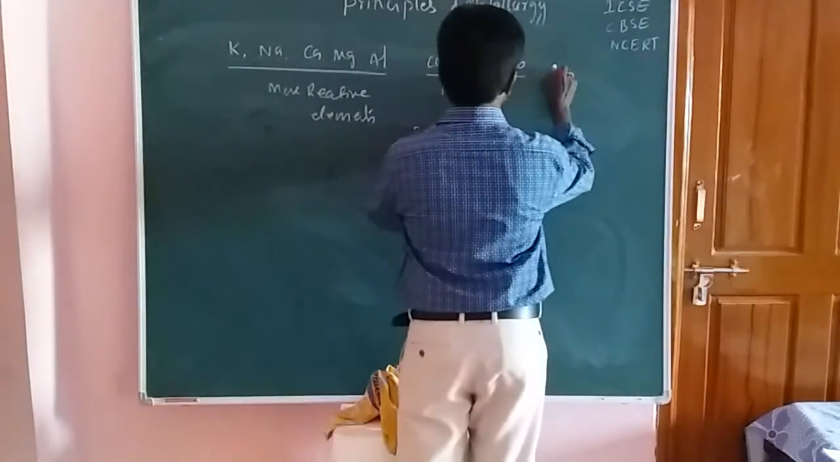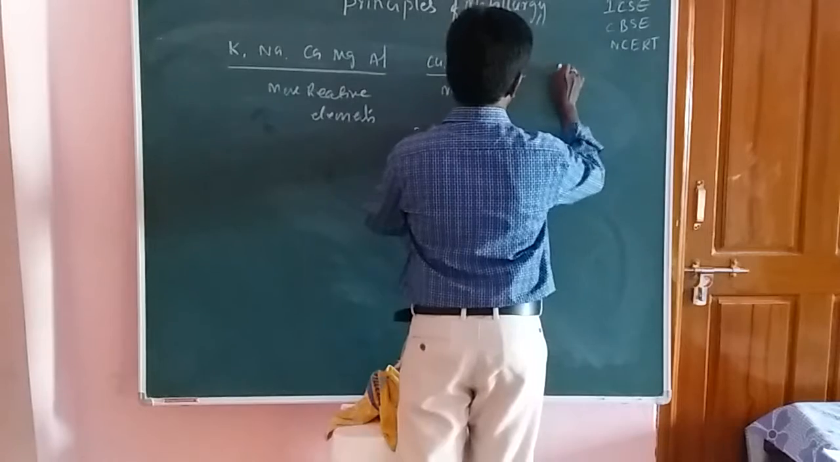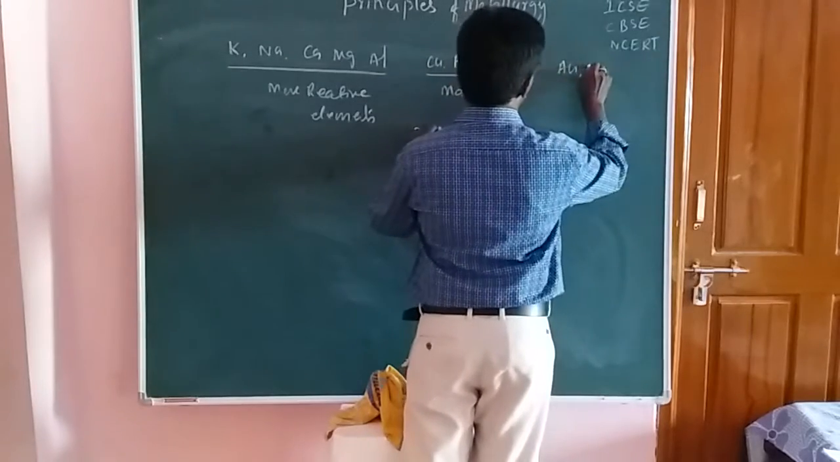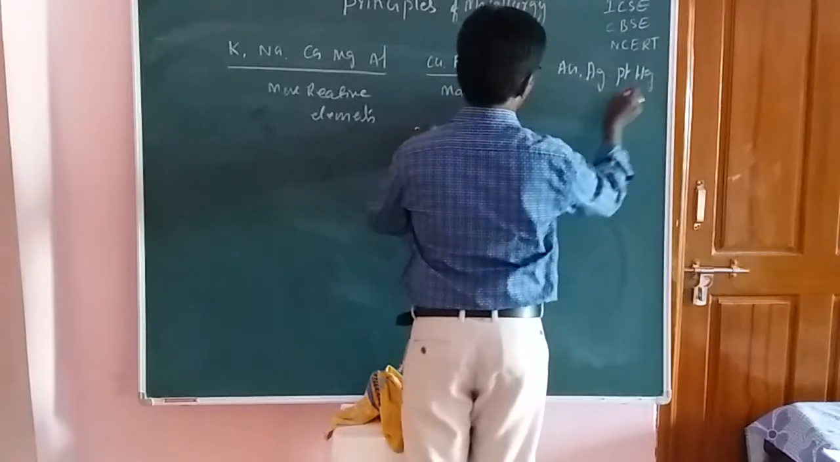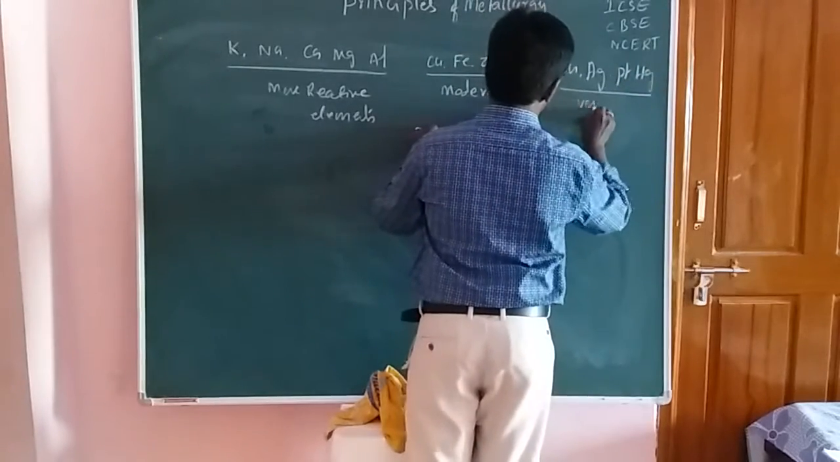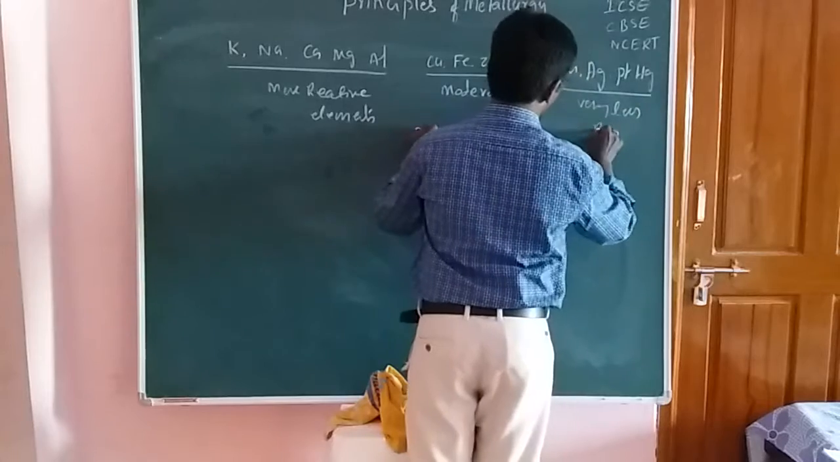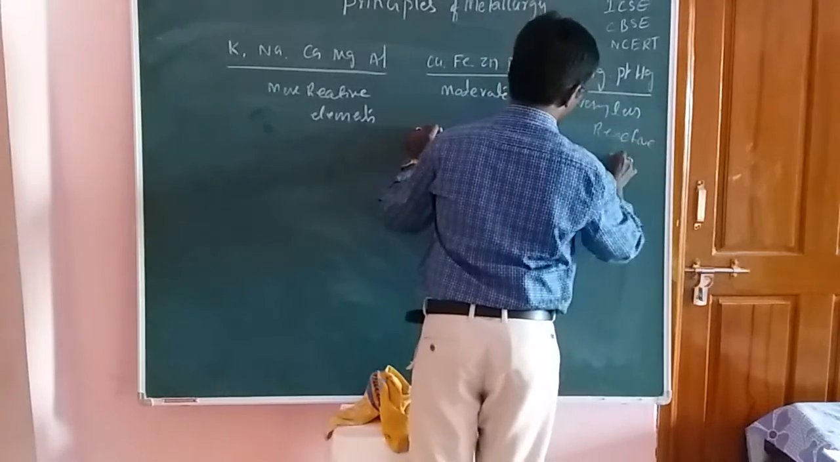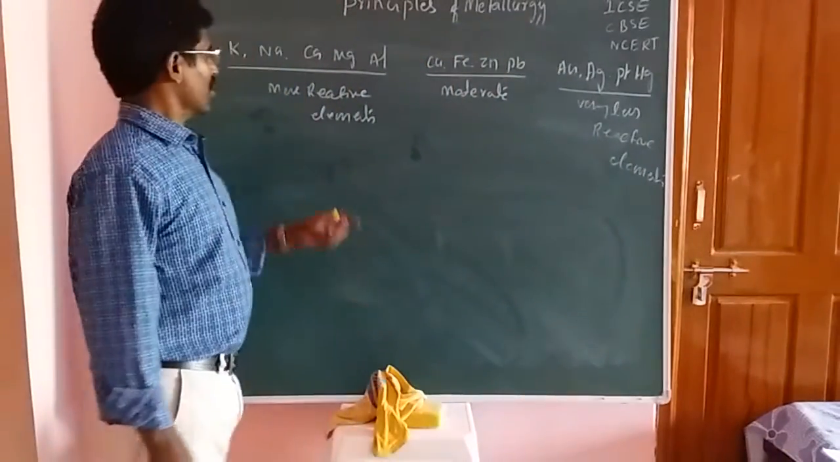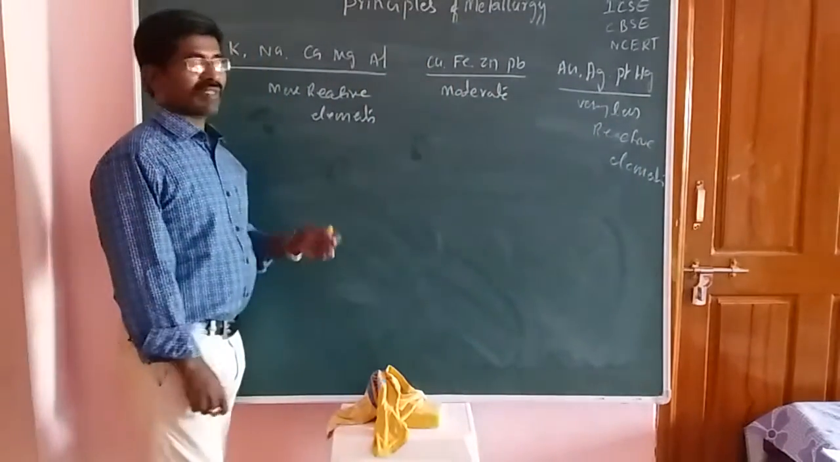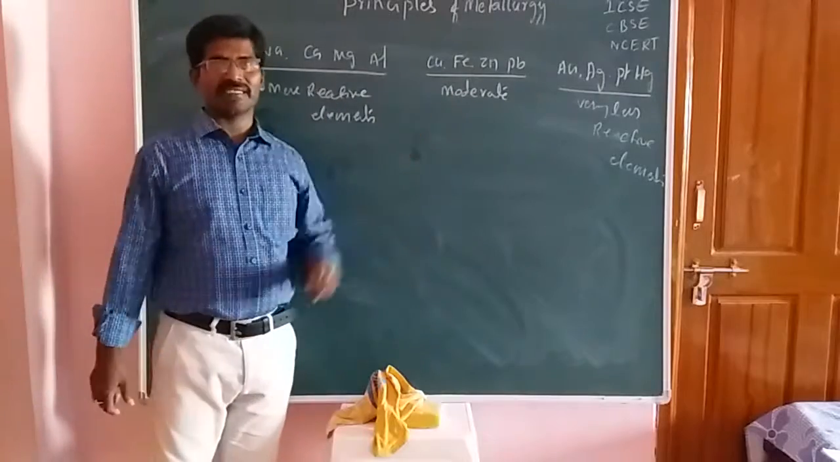And the last ones are gold, silver, platinum, and nickel. So these are very less reactive elements, students. Now from top to bottom, reactivity decreases. Okay, students.